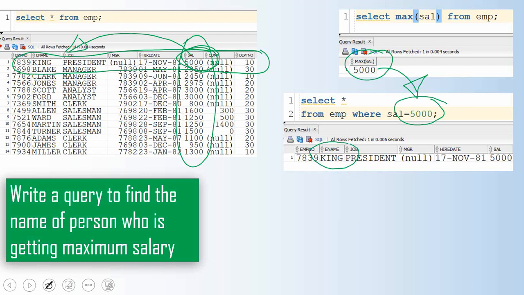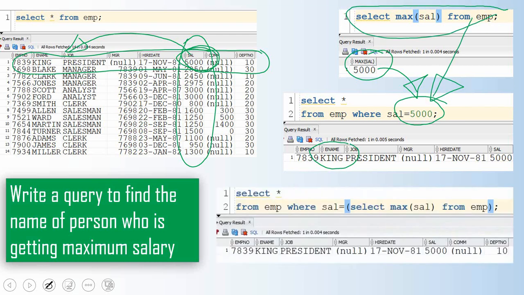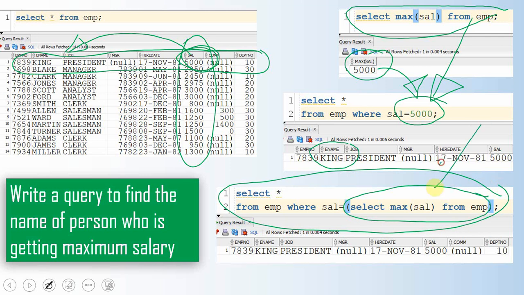Instead of writing two different select statements, we can write the entire select statement in place of 5,000 here, something like this. This is called a subquery. In this case, we are writing a select statement within another select statement. This becomes the inner query and this is the outer query. First the inner query will get executed and the result will be returned, and the result returned by the inner query will be used as an input by the outer query, and the outer query will get executed. So this is the concept of subquery.